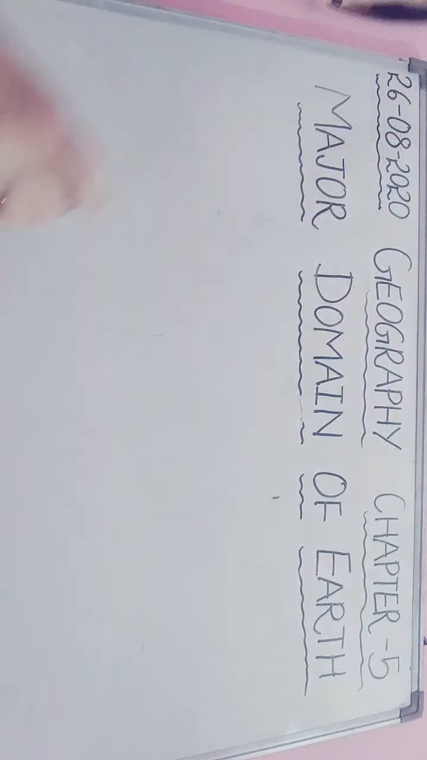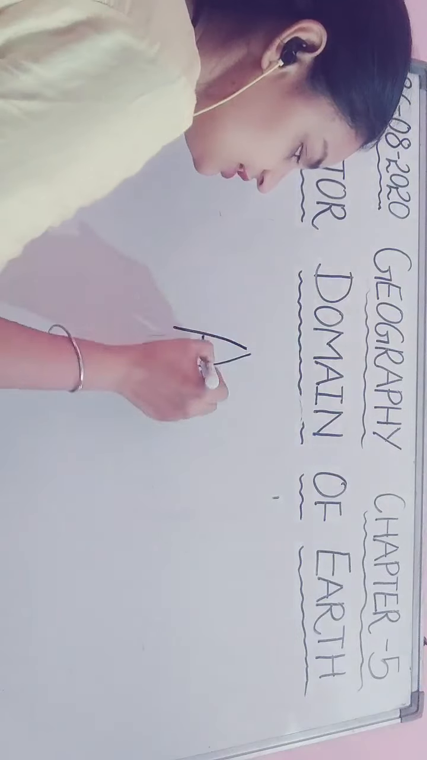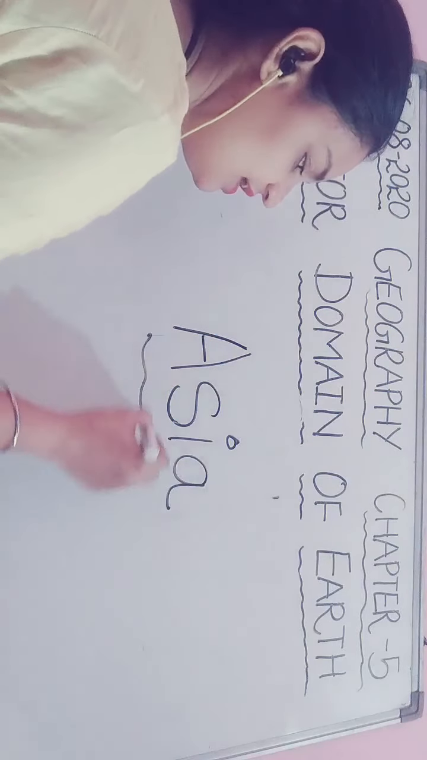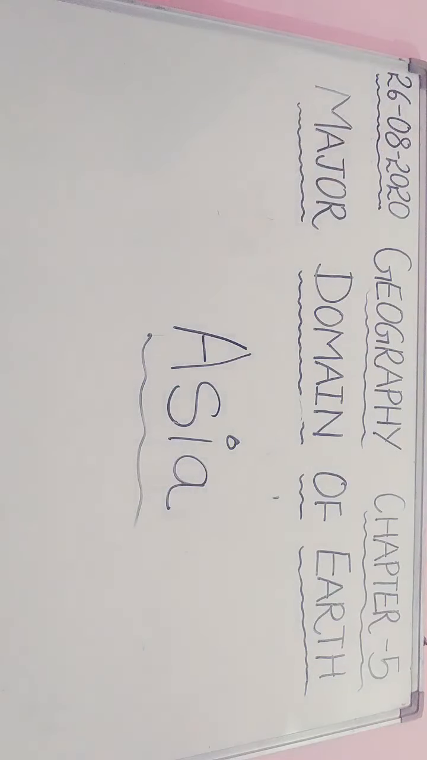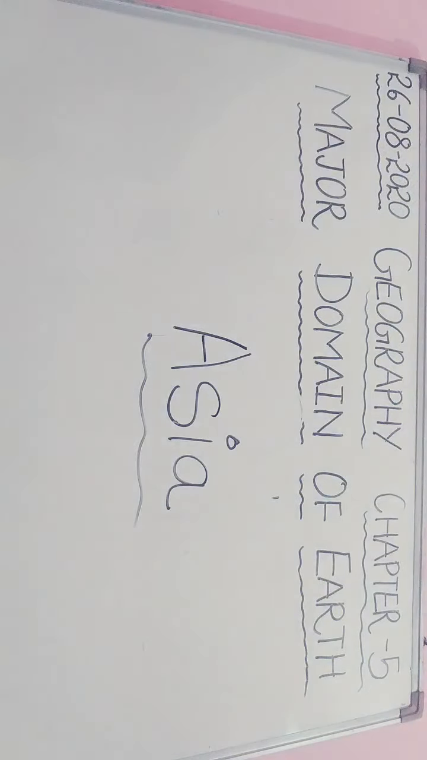So it is the largest and the biggest continent on the earth, and it covers 1/3 portion of the earth. 1/3 land is covered by Asia. This is Asia. Okay, so it is the largest continent and it covers 1/3 of the total land of the earth, and it is lying in the eastern hemisphere.